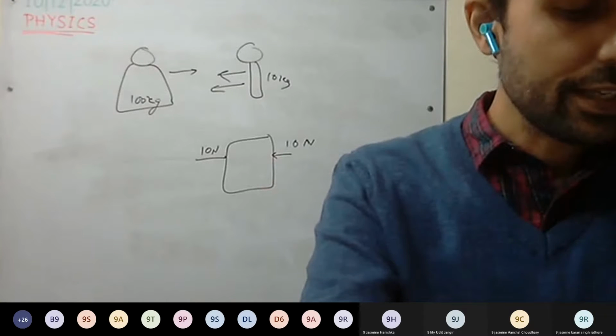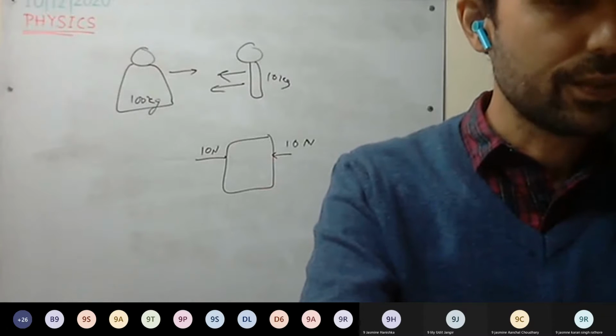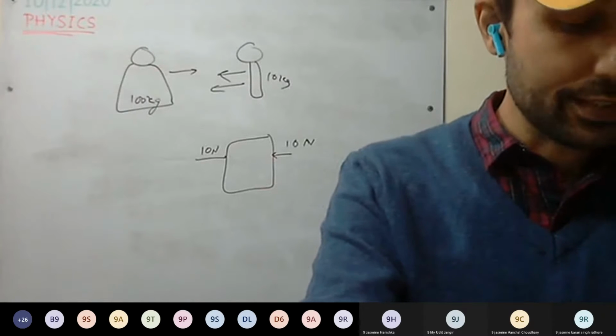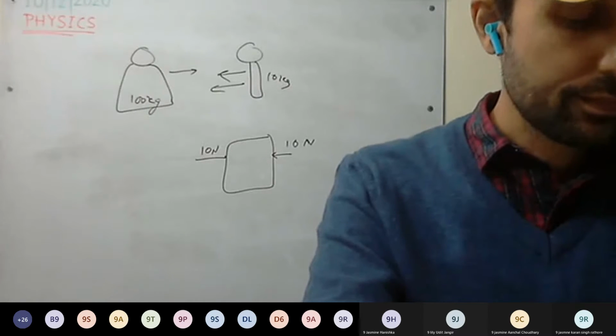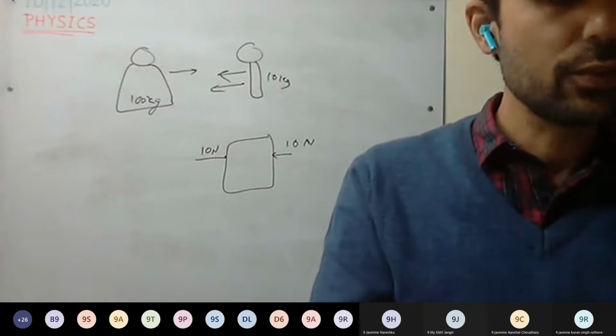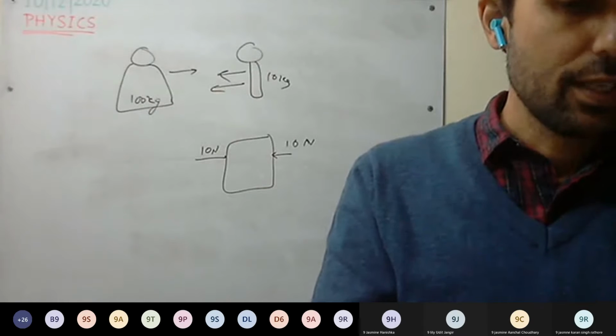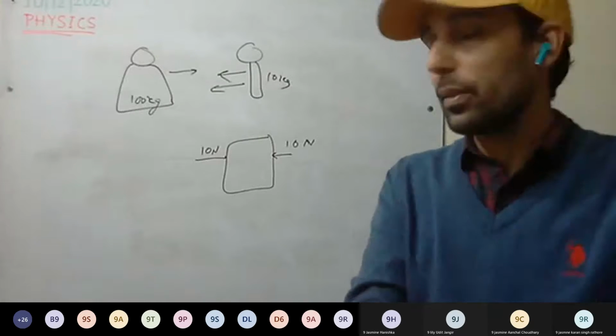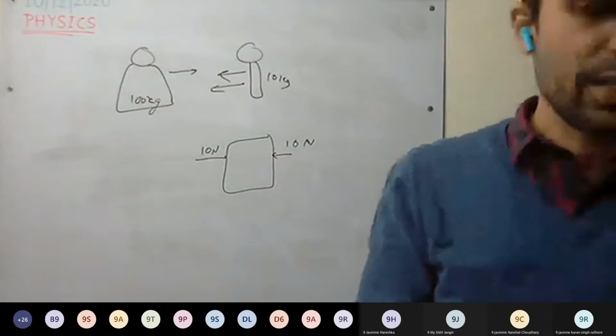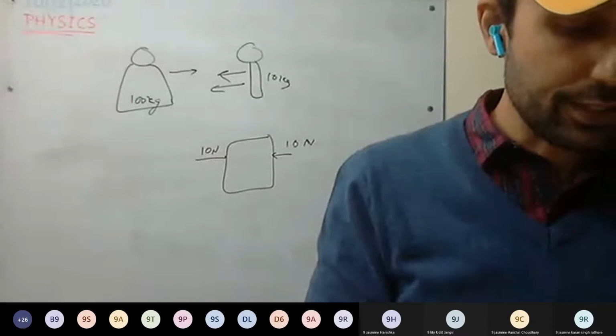That's why the sum of the action and reaction on the body is not zero. They do not cancel each other. You can write, hence they do not cancel each other, because they are not acting on the same body, but on different bodies. That's why they do not cancel each other.